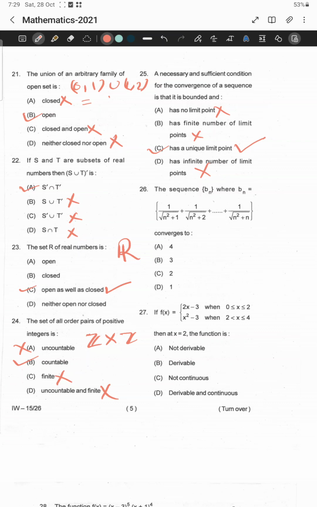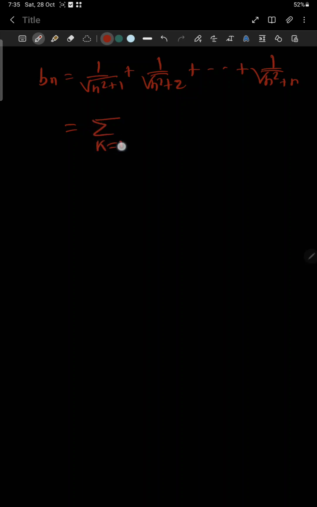Question number 26, we have to compute the limit. Okay, let us move to the computational part. In the question, Bn is defined in this way: Bn equals 1 by root over n square plus 1, plus 1 by root over n square plus 2, and so on, up to 1 by root over n square plus n. Bn can be written in compact form as summation k from 1 to n of 1 by root over n square plus k.